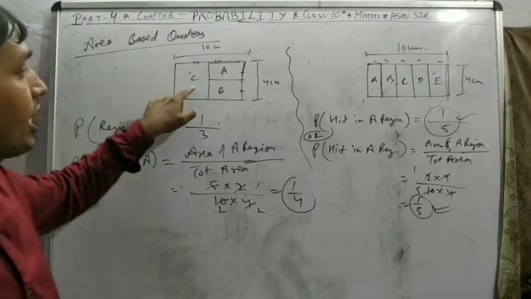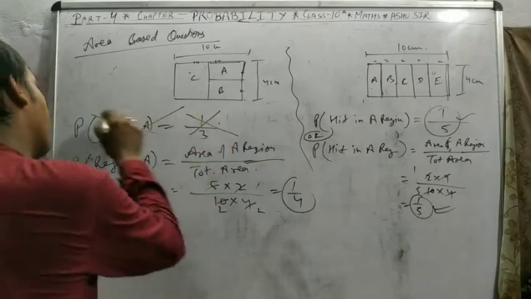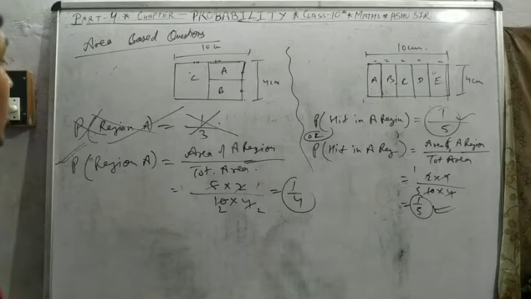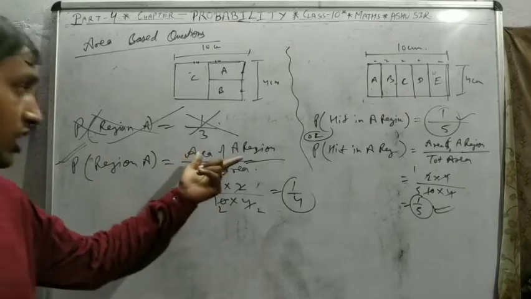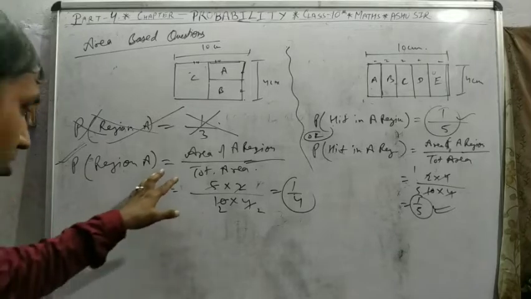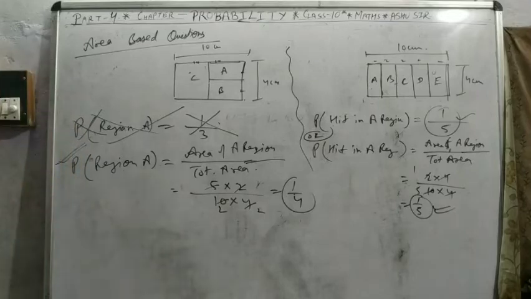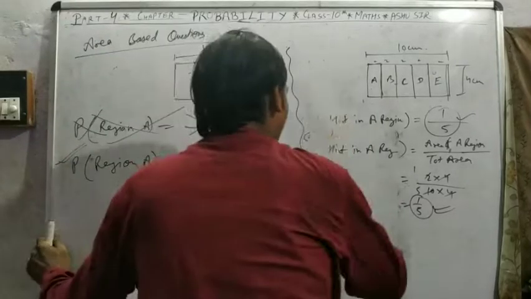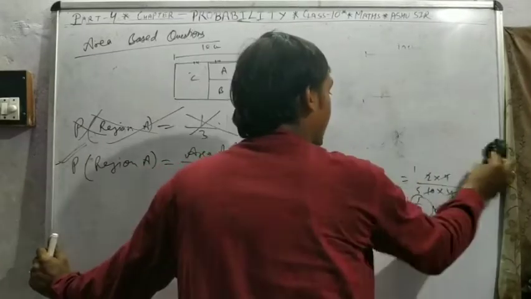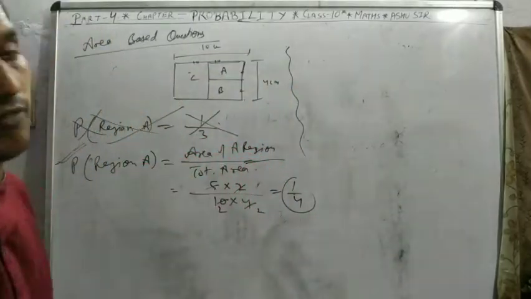So in that case, we can't use that formula to find the probability of region A. Here we only find the probability of region A as area of this region upon total area. I hope you understand. In simple words, if the region or the figure is not equally divided, we find the probability by using the area formula, or you can say the area covered by the figure.